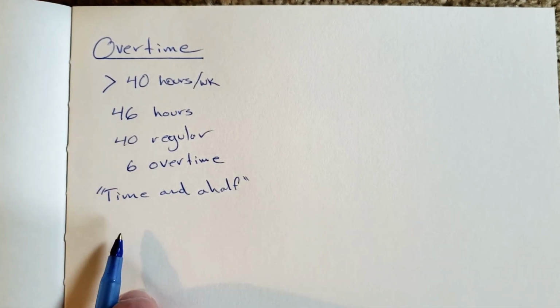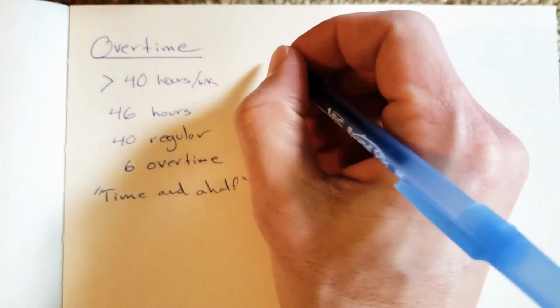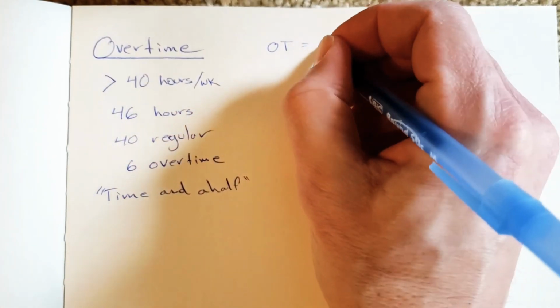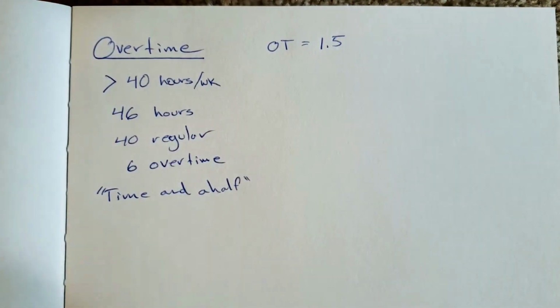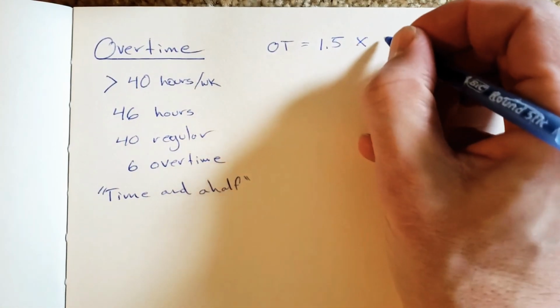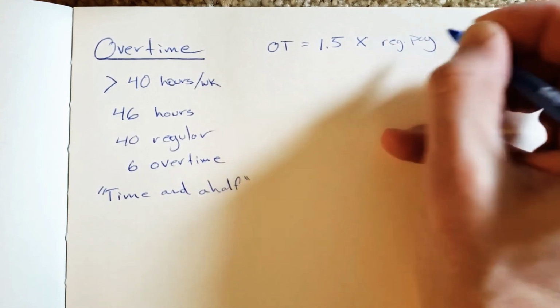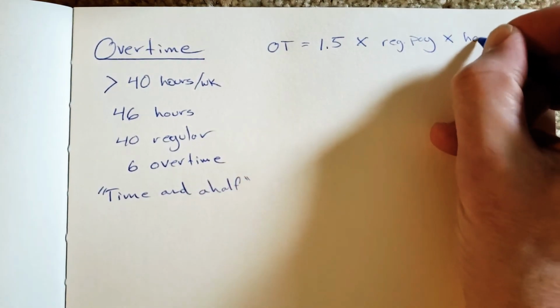Now, the way to figure this out is pretty straightforward. You would take your overtime, your overtime would be figured out by a rate of 1.5 times your regular pay times the number of hours.